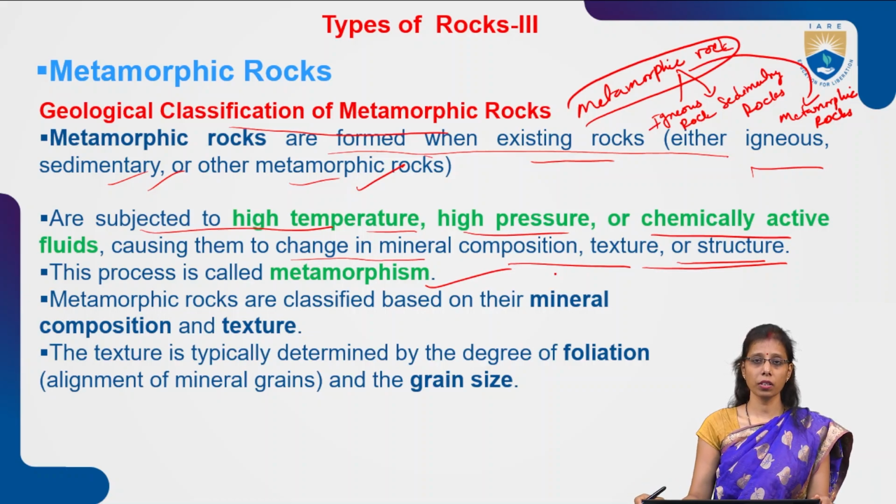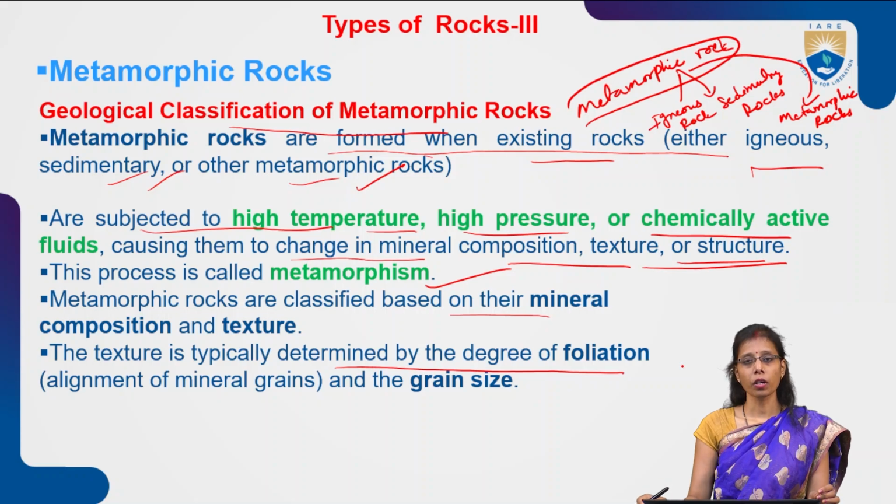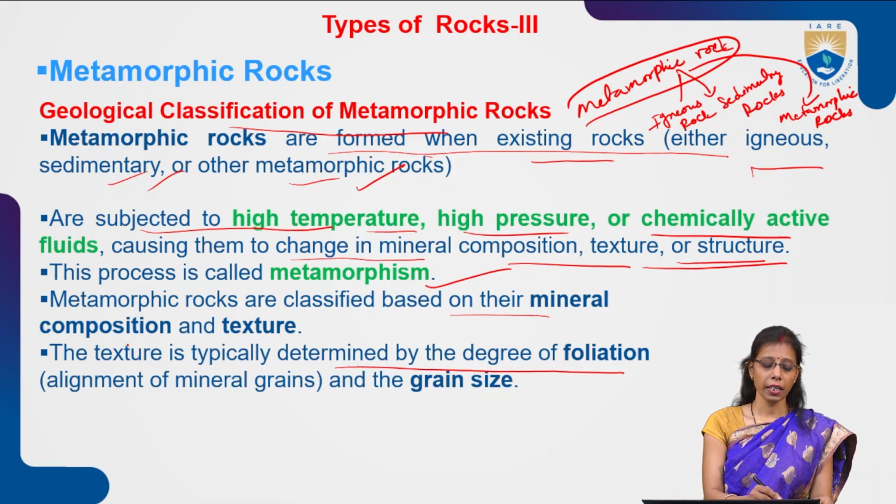Now, metamorphic rocks are classified based on their mineral composition and their texture. The texture is typically determined by the degree of foliation, so the rock is either foliated or non-foliated.